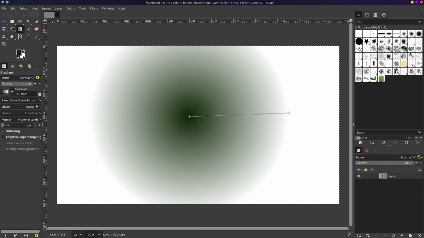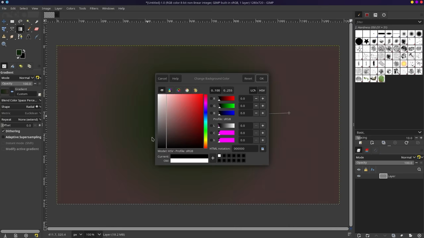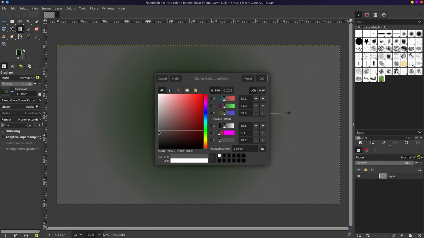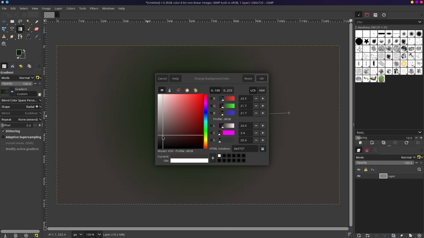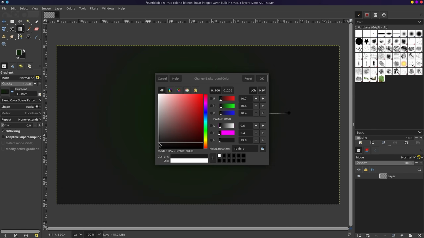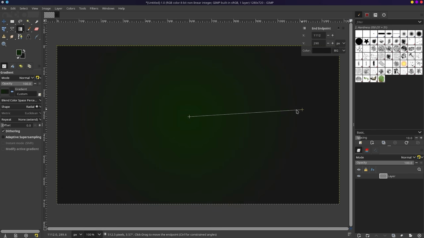So there's our first color. And then we will replace this white. It's kind of a gray. I don't like going all the way to black. It's going to be decently dark. Why does it keep doing that? And this I can use to kind of extend the amount that it goes. Right here, it looks like I can move it.